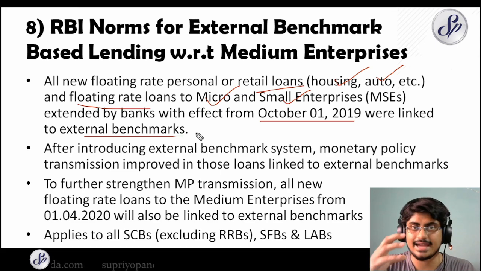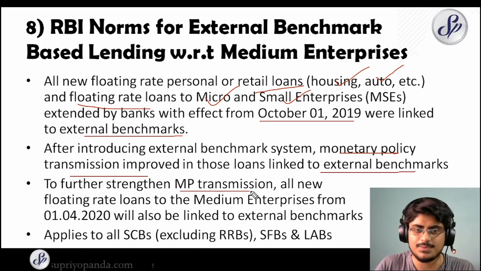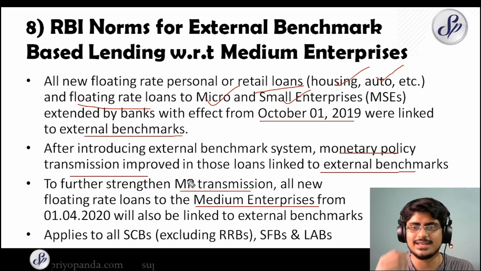Now after they had linked it, what did the RBI see? The RBI saw very positive developments. They saw that after introducing it, monetary policy transmission improved in those loans linked to the external benchmarks. So the transmission of the monetary policy, which is a big headache for the RBI, it has improved. And so since the RBI saw this positive development, they now said that to further strengthen MP transmission, all new floating rate loans to the medium enterprises from 1st April 2020 will also be linked to the external benchmarks. So now the medium enterprises, all those loans are also going to be linked to the external benchmarks.